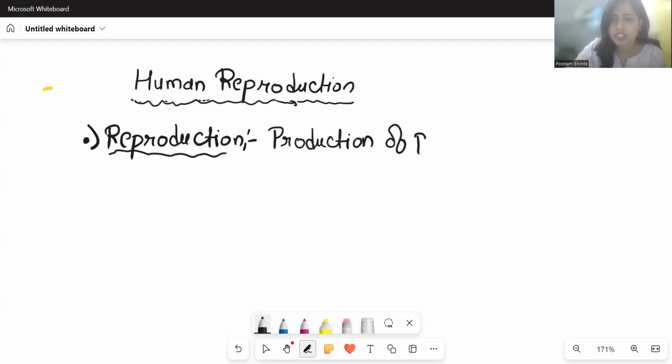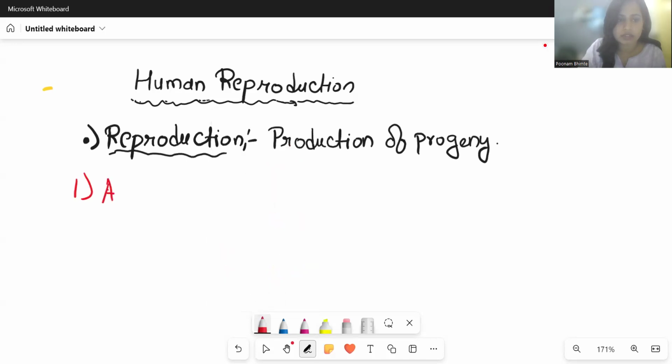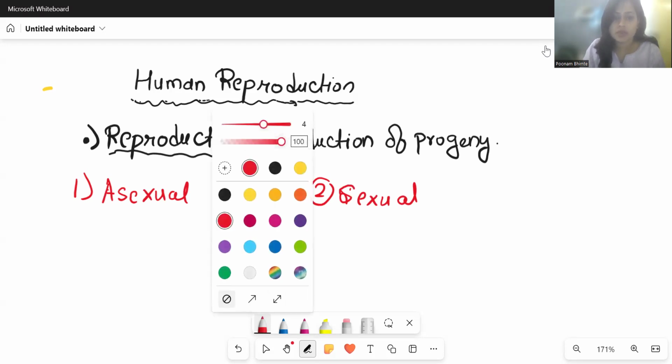Now, as we know that when it comes to reproduction, दो टाइप का रिप्रोडक्शन होता है. It can be of two types. First type of reproduction that we see is asexual reproduction, and second is sexual reproduction. In humans, sexual reproduction occurs, and we are going to focus on this in this chapter. So there are few basic points that we need to learn regarding the asexual reproduction and sexual reproduction.